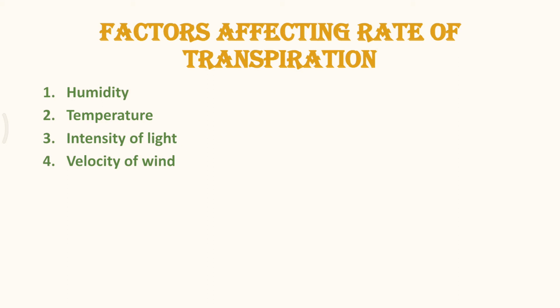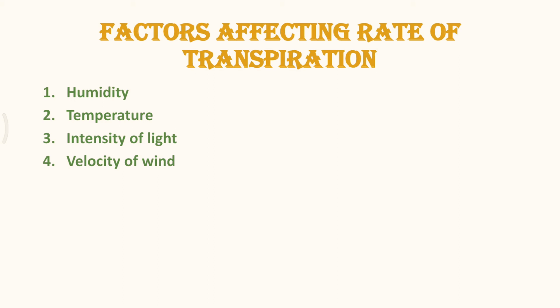The transpiring surface of a leaf continuously adds water vapor to the atmospheric air. Once the immediate area becomes saturated, it reduces the rate of transpiration. Wind velocity removes the air of that area, which is replaced by fresh air, and this results in an increase in the rate of transpiration.